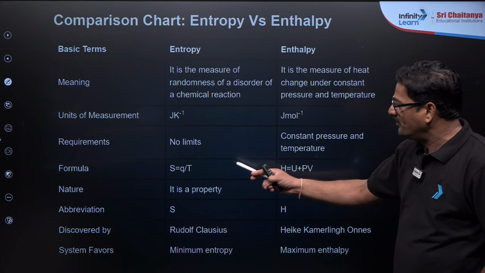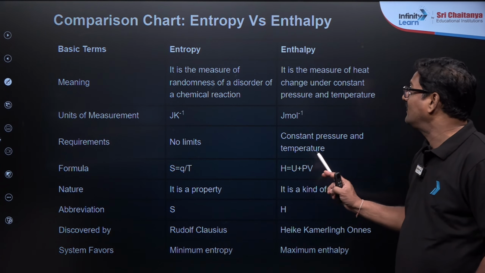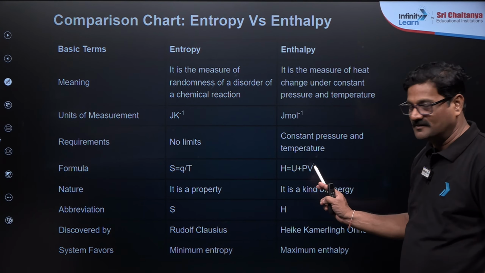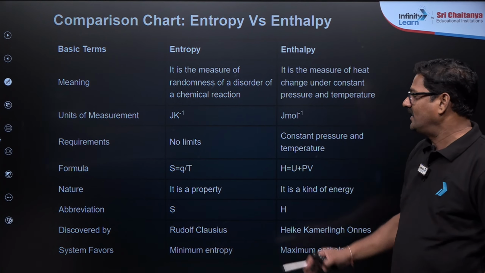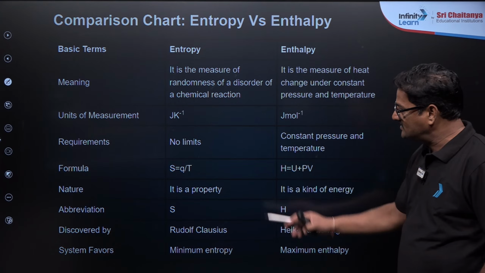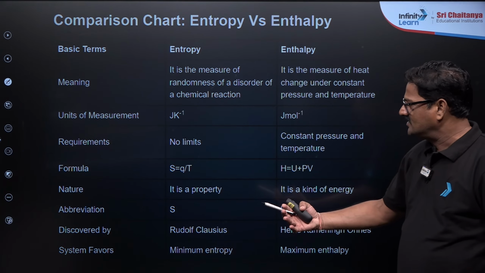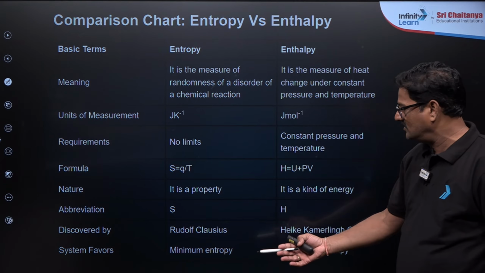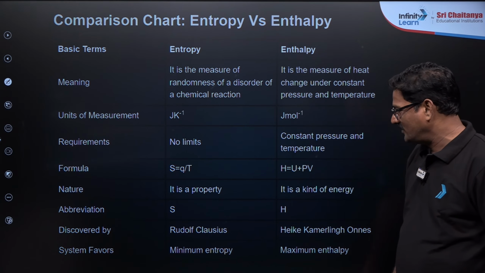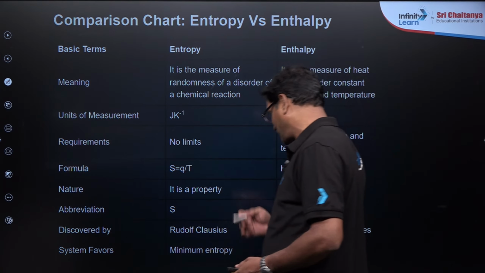And entropy is measured as Q by T, and enthalpy is measured as internal energy plus PV work done, and it is a property, a kind of energy. It's a thermodynamic state function, and a system always tries to have maximum entropy and minimum enthalpy change.